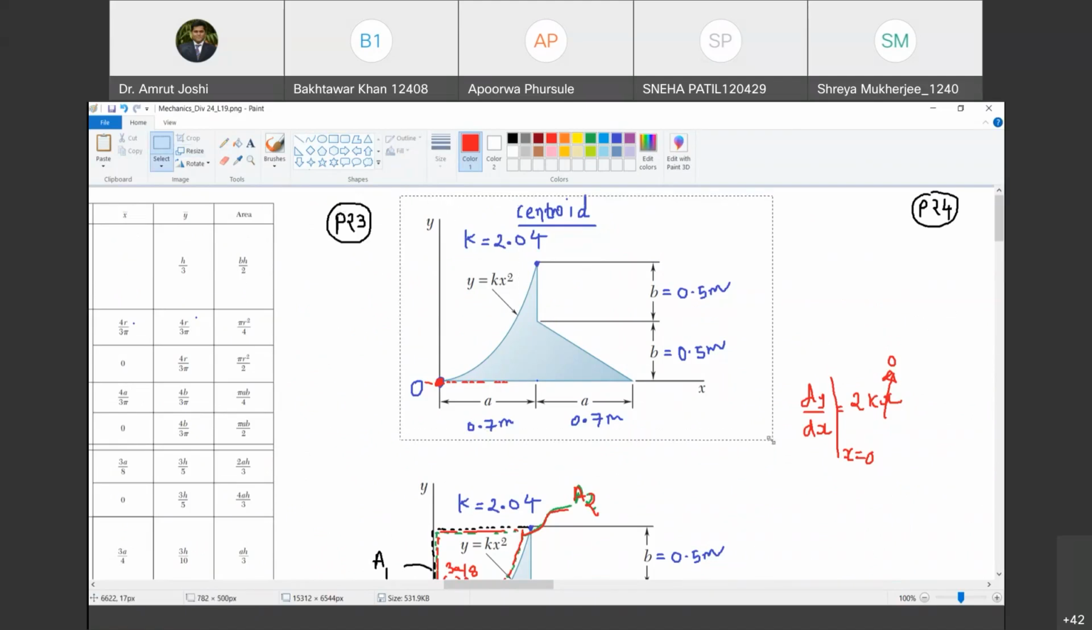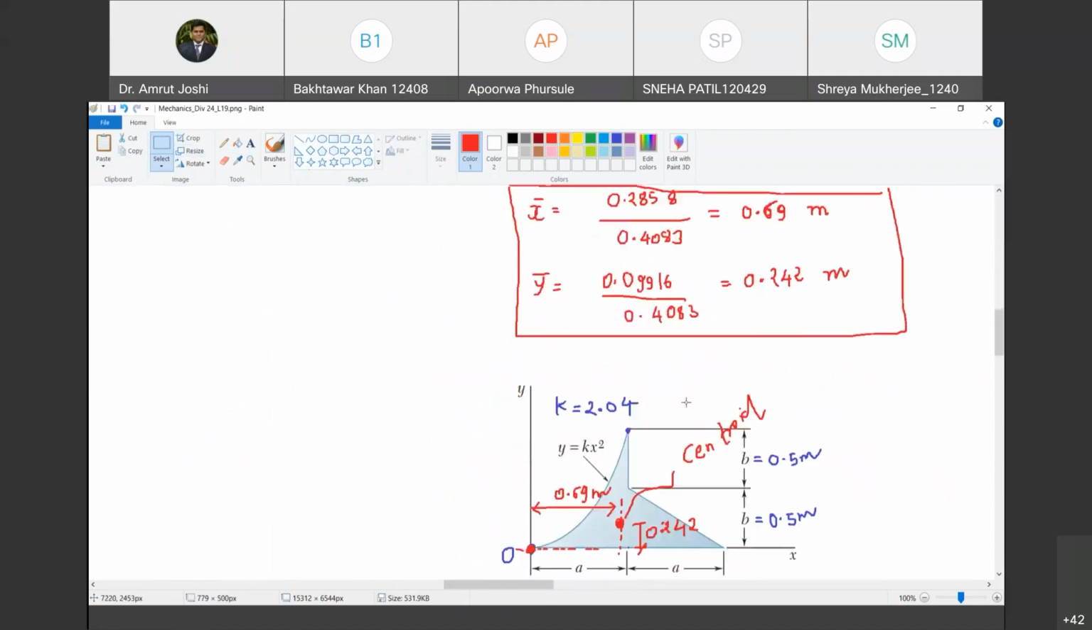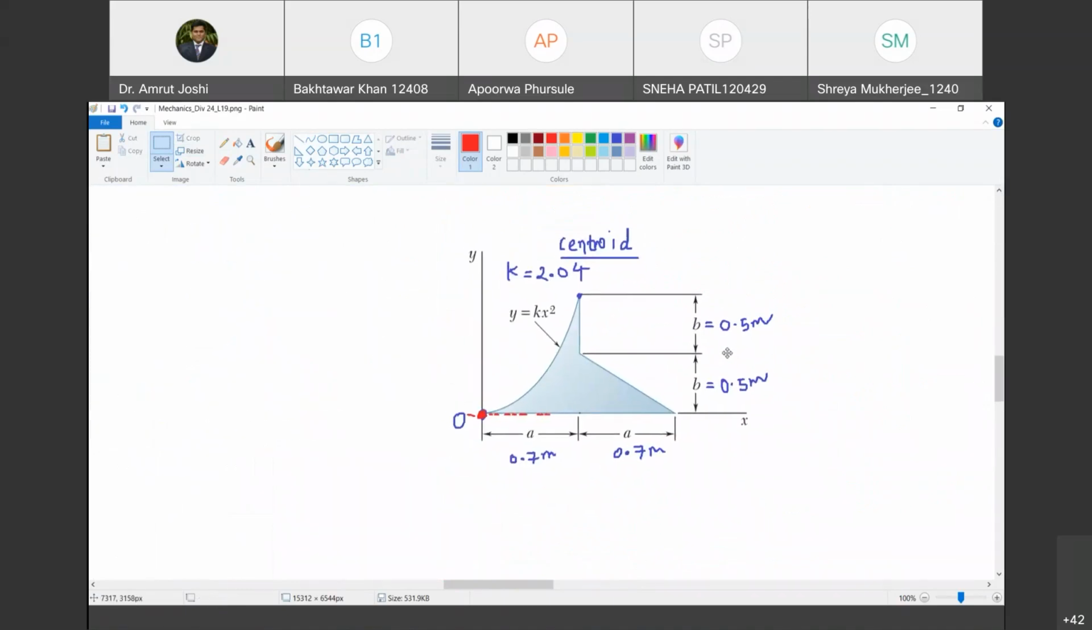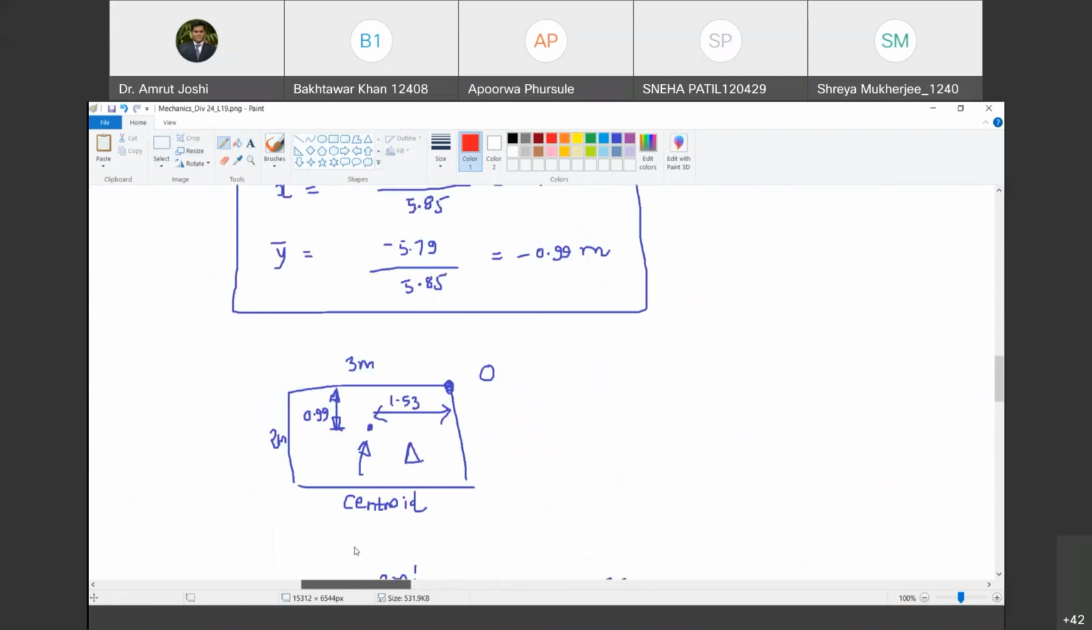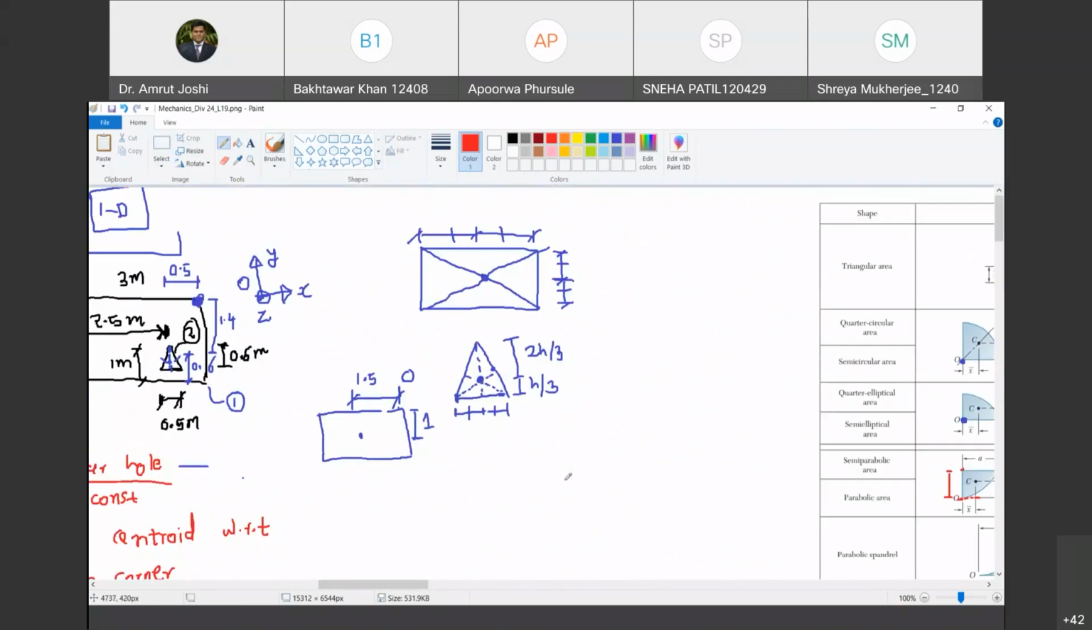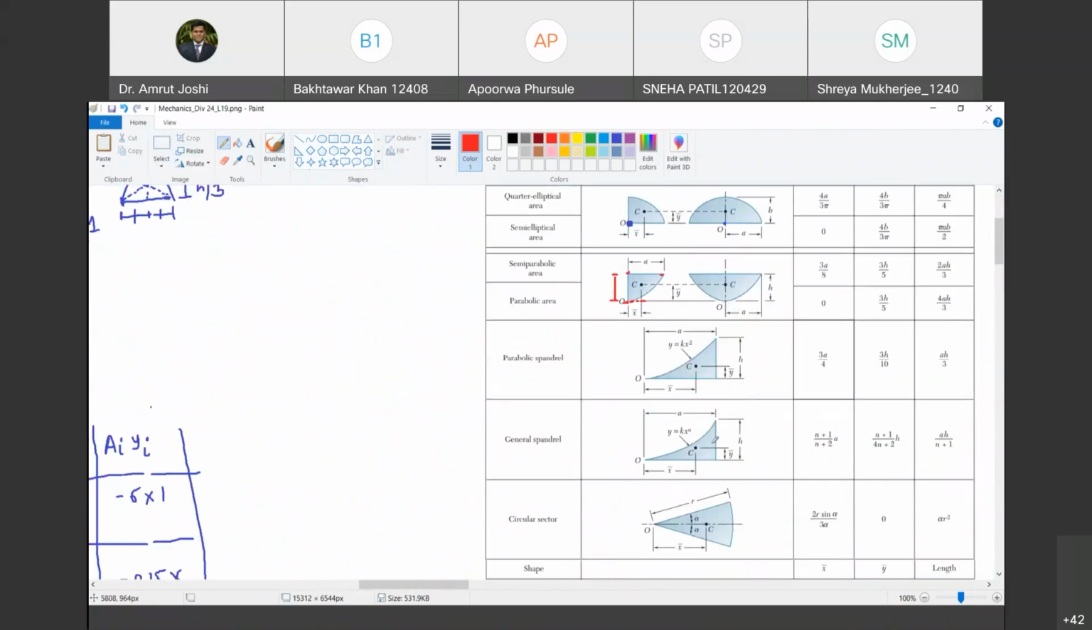Let us find out in how many ways I can divide this figure into regular shapes. Are you with me? So what is another way? Tell me. Sir, one would be the triangle on the right hand side. Yes. And sir, this figure, I think it's there in the table. This figure is directly there in the table. Yes, you are right. So it is this one. Is it parabolic spandrel? Yes.